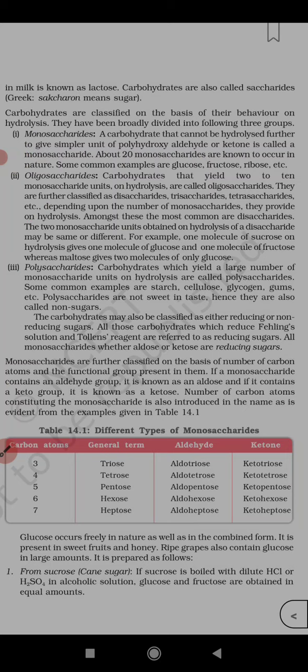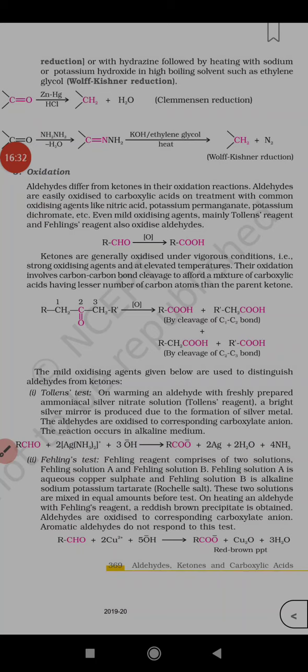These points are from NCERT, Aldehydes, Ketones and Carboxylic Acids, page number 369. So let me show you. This Tollens and Fehling's test is given in the NCERT itself in aldehydes and ketones. You can check the page.